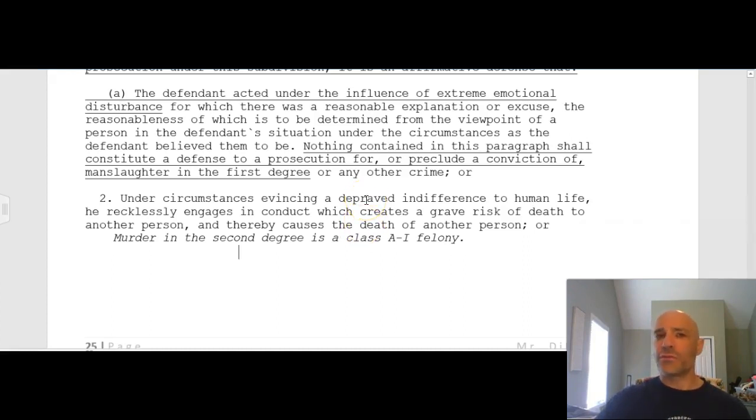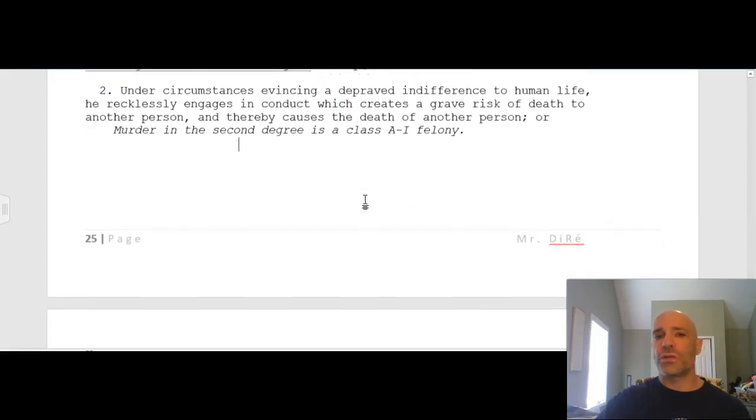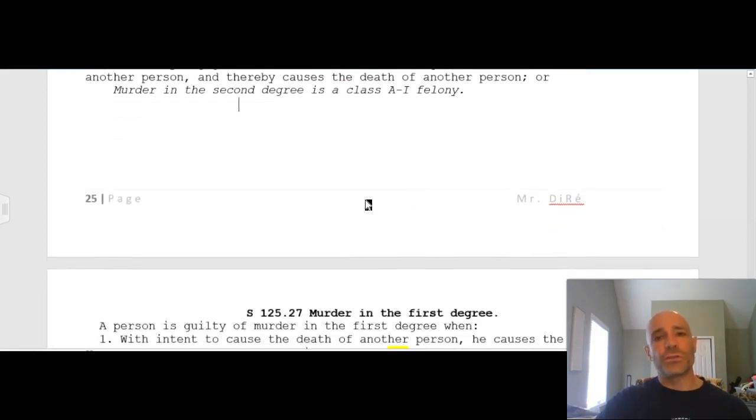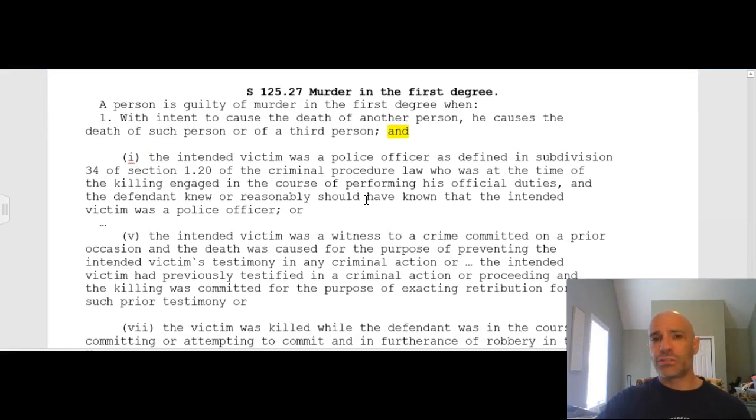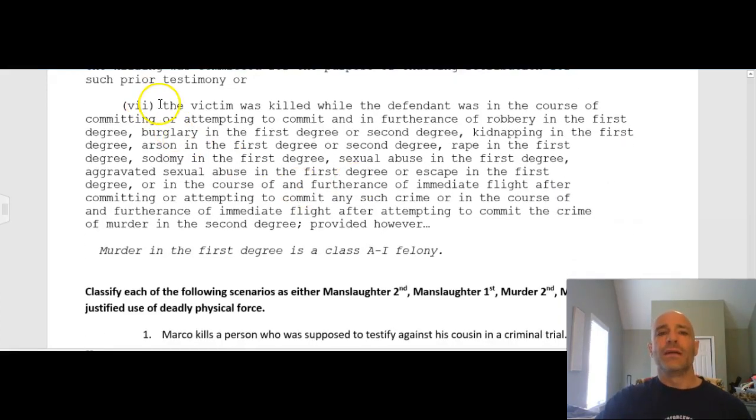There is a difference to it, but for both murder in the second and first, you can go away for life. It's just that with murder in the first, I believe there are higher mandatory minimums that someone has to serve in prison.